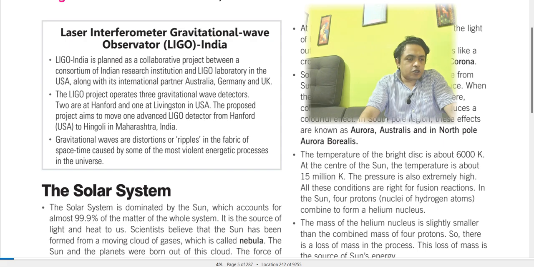The LIGO project operates 3 gravitational wave detectors: 2 at Hanford and 1 at Livingston in the USA. The proposed project aims to move one Advanced LIGO detector from Hanford, USA to Hingoli in Maharashtra, India. Gravitational waves are distortions or ripples in the fabric of space-time caused by some of the most violent, energetic processes in the universe, right? This is what is mentioned over here again.